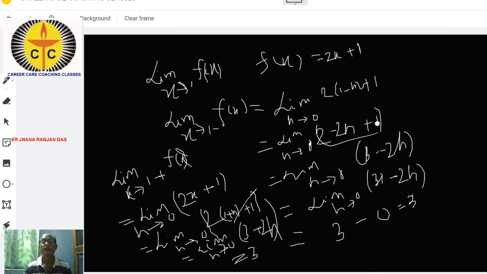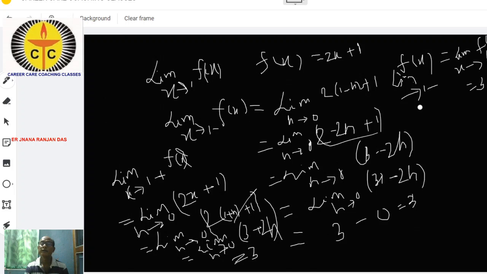So you can write that the limit as x tends to 1 minus is equal to the limit as x tends to 1 plus of f(x), which is equal to 3.